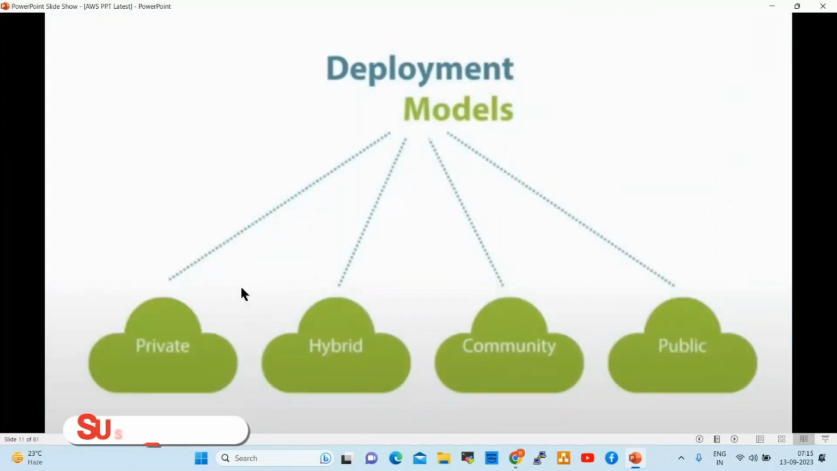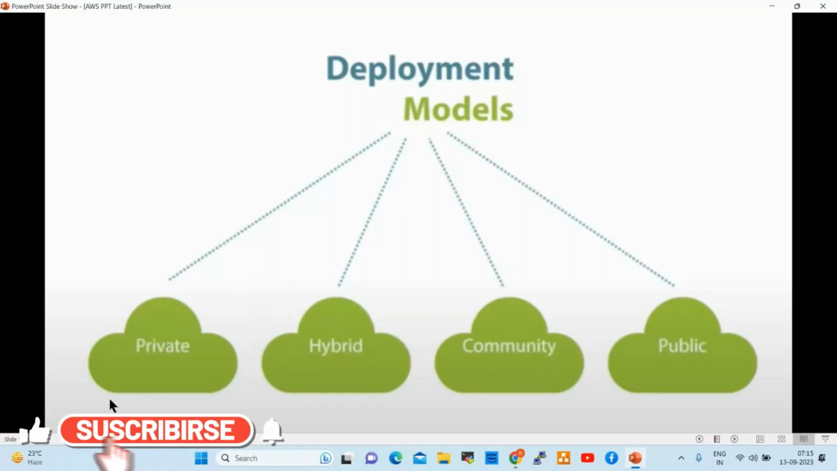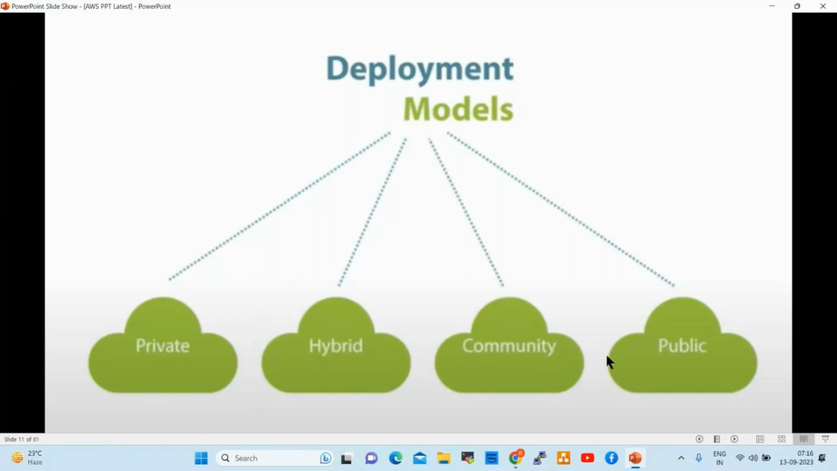Next one, deployment models. Private cloud, public cloud, hybrid cloud, community cloud. These are the four deployment models available in cloud platform. Any cloud platform, even Azure and Google Cloud, has the same deployment models. So what is private cloud? It is on-premises cloud, our local server room, in which we create our own cloud, like VMware, Citrix, hypervisor. That is private cloud, our own cloud.